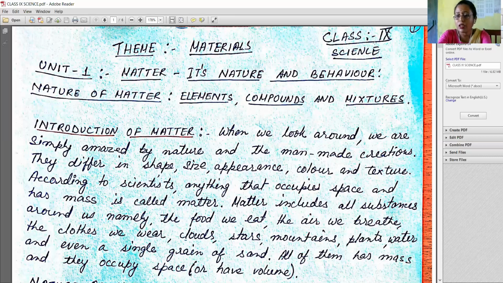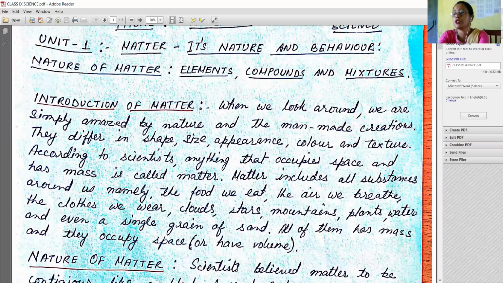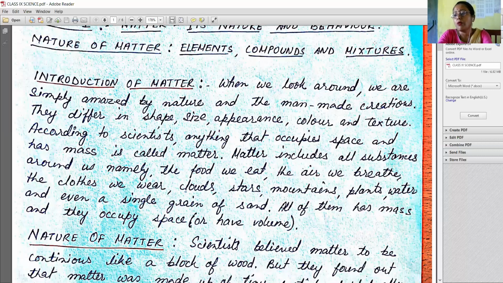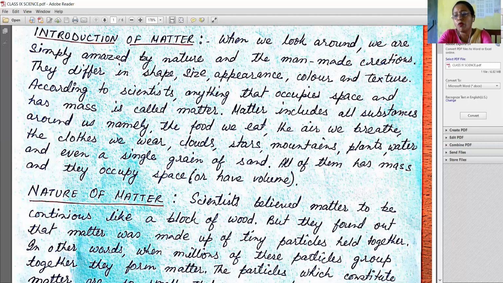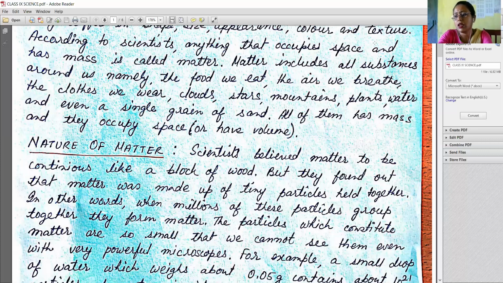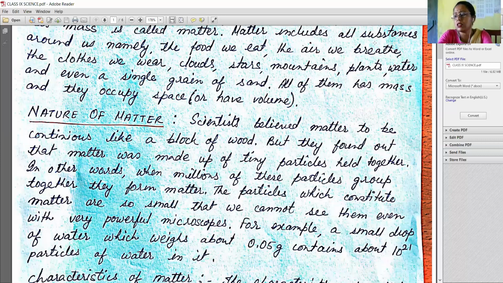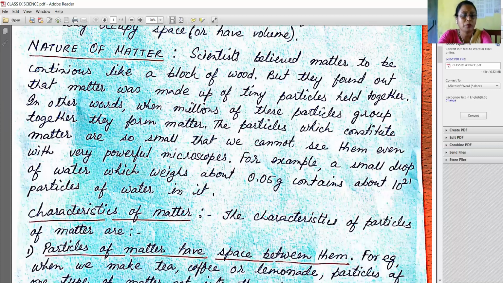Now, dear students, let us see the characteristics of matter. The characteristics of particles of matter are: number one, particles of matter have space between them. For example, when we make tea or lemonade, particles of one type of matter get into the spaces between particles of the other. This shows that there is enough space between particles of matter.